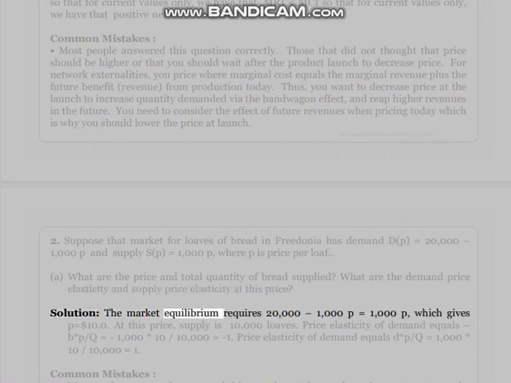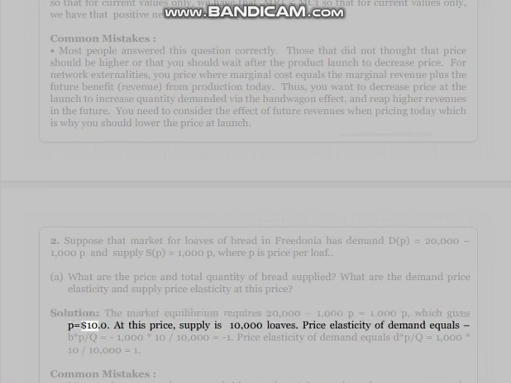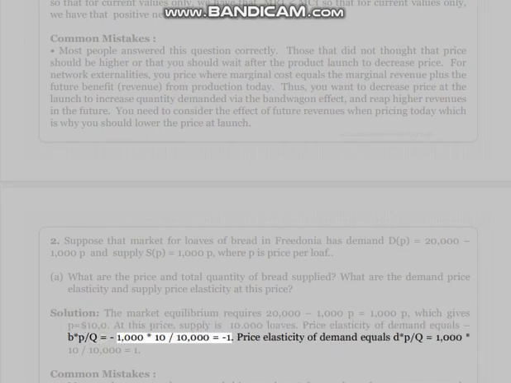Solution: the market equilibrium requires 20,000 minus 1,000 P equals 1,000 P, which gives P equals $10. At this price, supply is 10,000 loaves. Price elasticity of demand equals B asterisk P/Q equals 1,000 times 10 divided by 10,000, which is equal to -1. Price elasticity of supply equals 1,000 times 10 divided by 10,000, which is equal to 1.